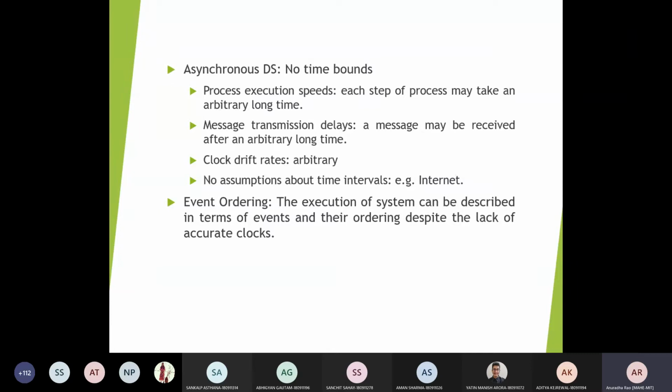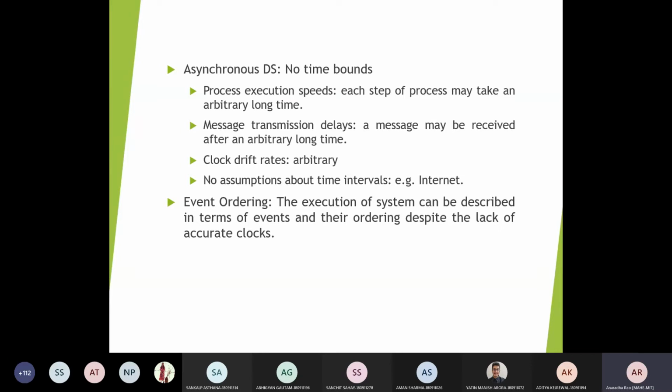To work on such synchronization aspects, Lamport has given logical time, based on which you are going to get the event ordering. So the execution of the system can be described in terms of events and their ordering despite the lack of accurate clocks. Here you are going to work on a causality relation, that is, any operation or execution of a step will be executed first or later.